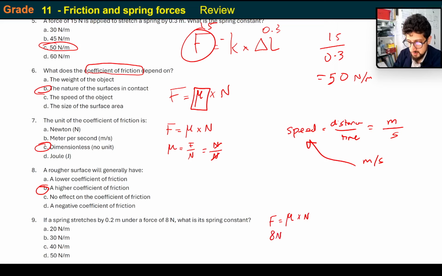So 8 newtons equals k multiplied by 0.2 meters. So obviously it's 8 divided by 0.2, which means 8 times 5, or 40 newtons per meter, right?